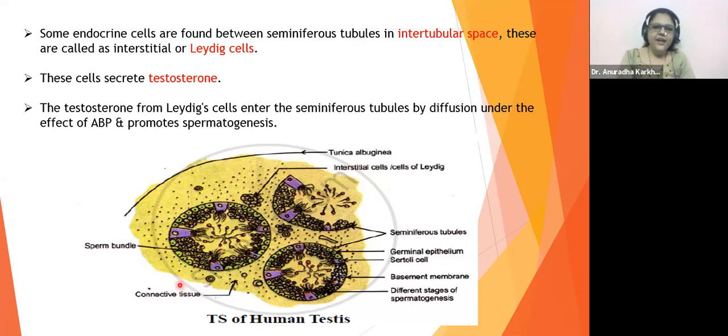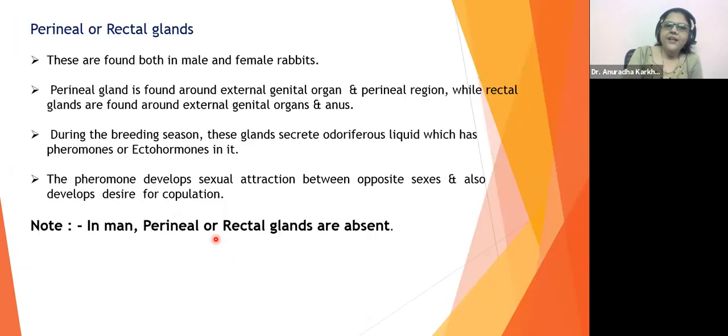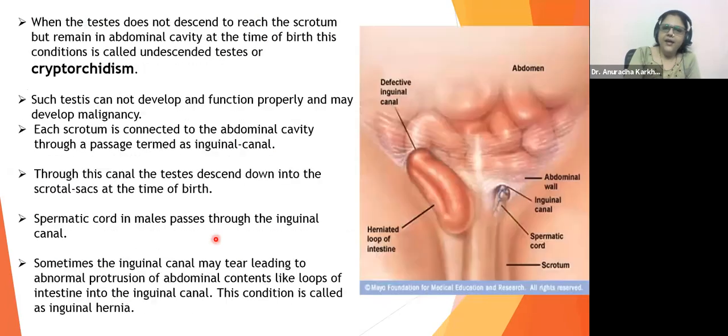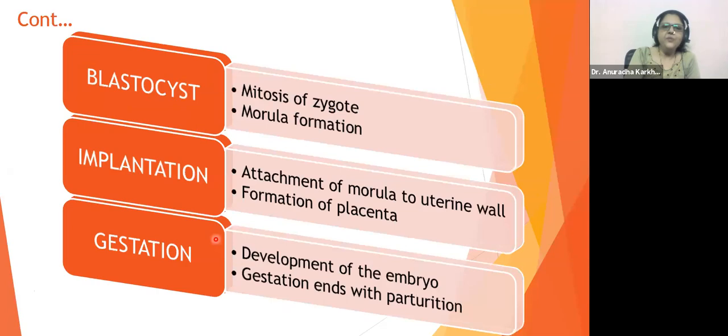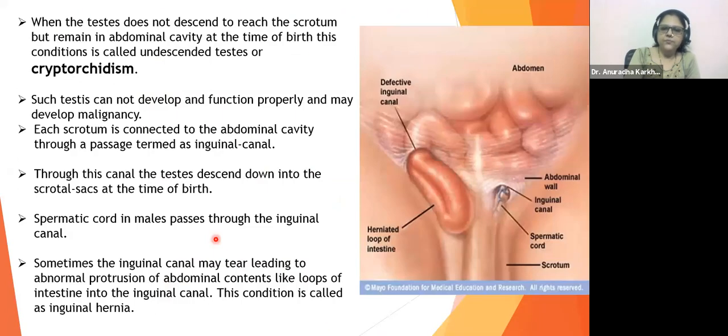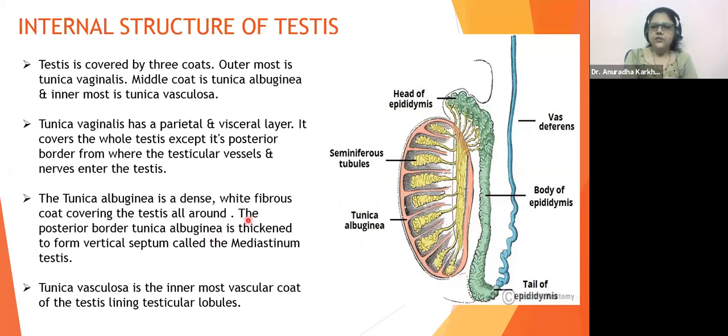Correct answer. है ना? So I'll just go back a few slides so that you will recollect what I'm trying to tell you. Otherwise, context नहीं लगेगा तो मैं क्या बोल रही हूँ कुछ समझ में नहीं आएगा. So this is your one lobule, right?